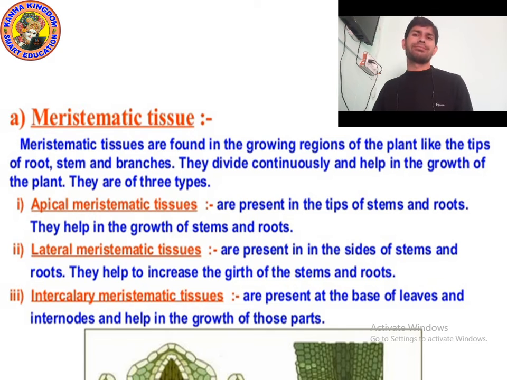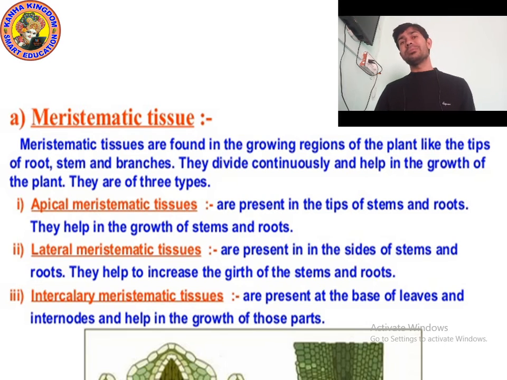Okay. Next type of tissue is intercalary meristematic tissue. So, what do you mean by intercalary meristematic tissue? Actually, it is present at the node of leaves, means at the base of leaves.